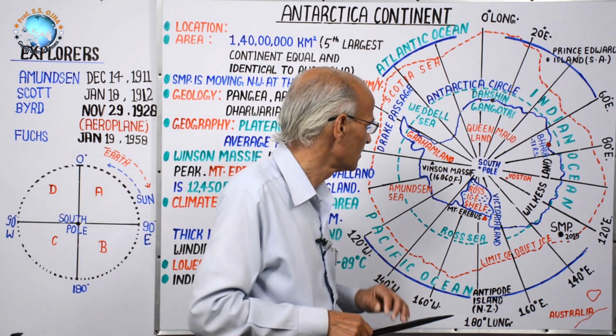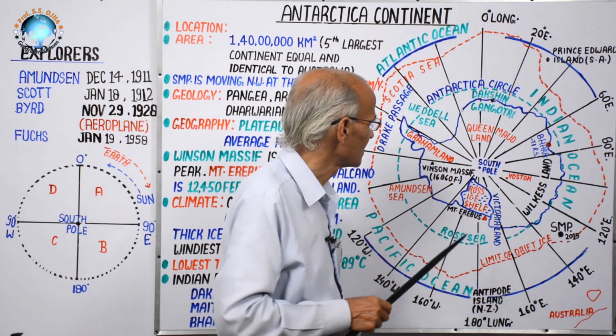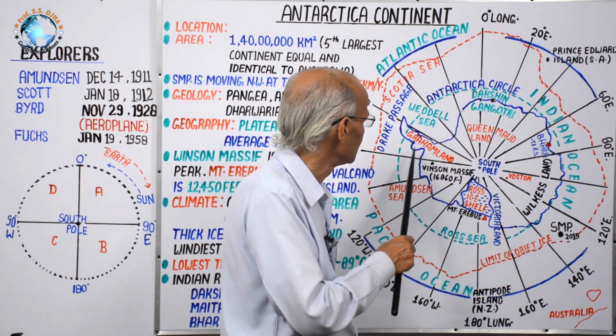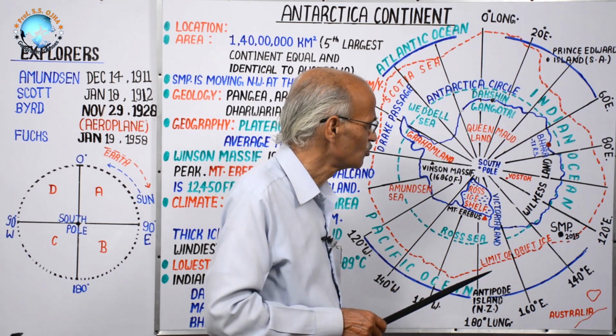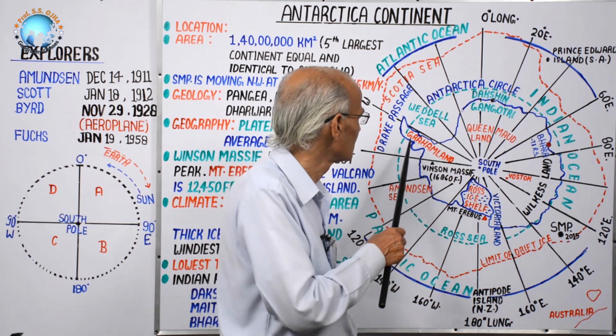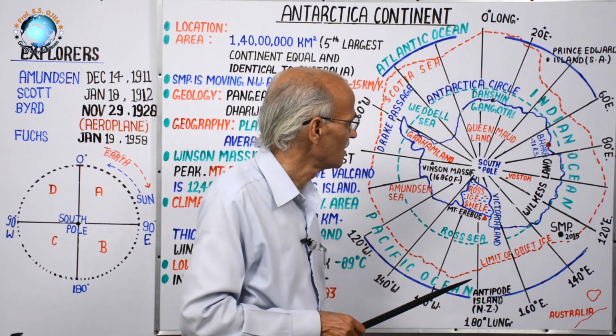Here there is flora and fauna only to a limited extent, because summers are of short duration and the soil is also tundra type. That's why moss, lichen are found.